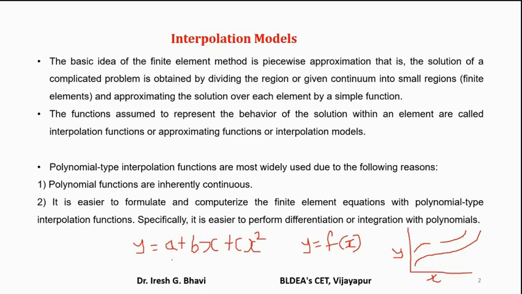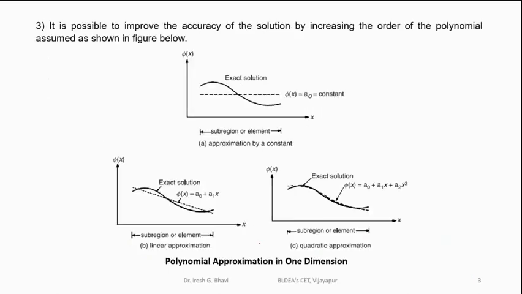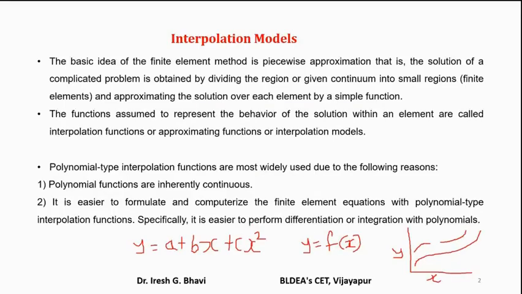So differentiation and integration of this function is very easy, no? You study differentiation and integration. So what is the differentiation? dy by dx is equal to what? Constant is 0. So b into x, differentiation of x is 1. Differentiation of x square is 2x. Okay. So like that, differentiation is very easy.